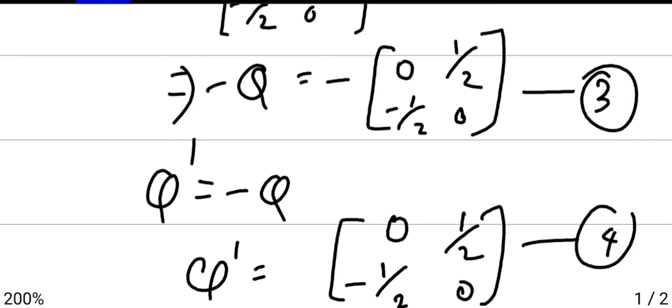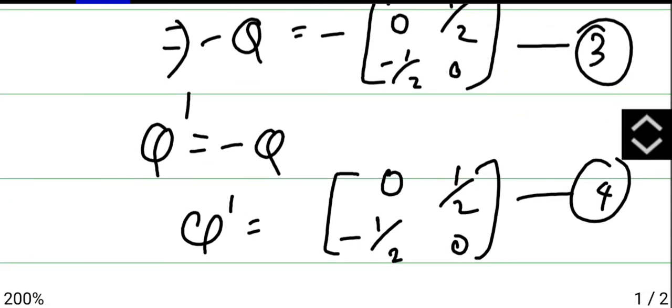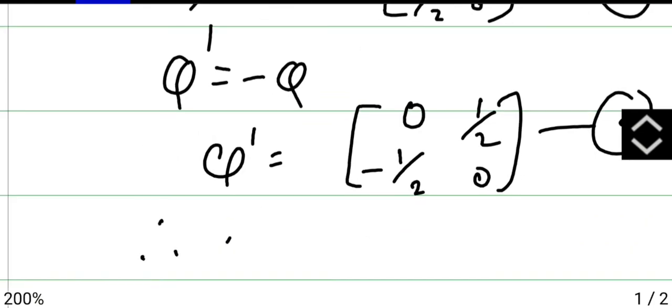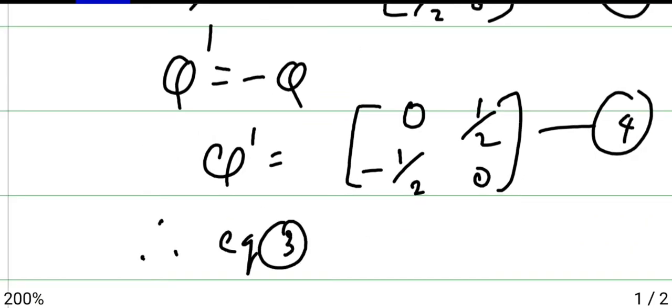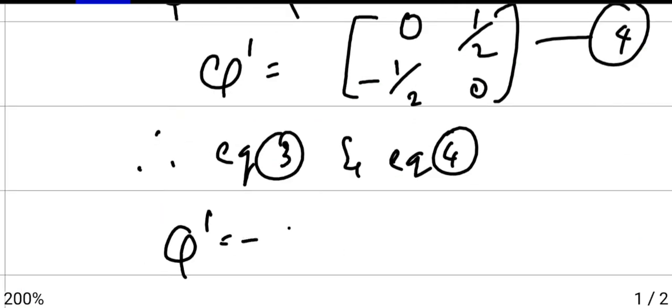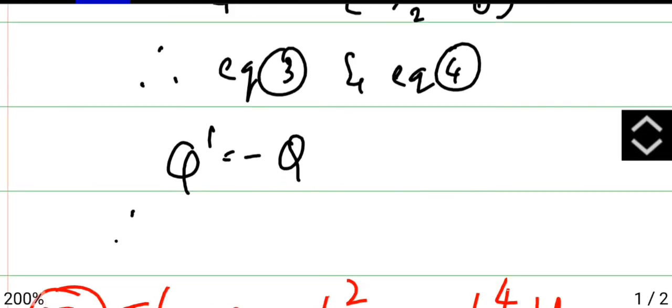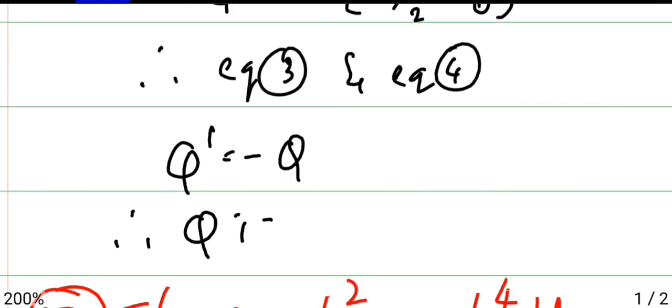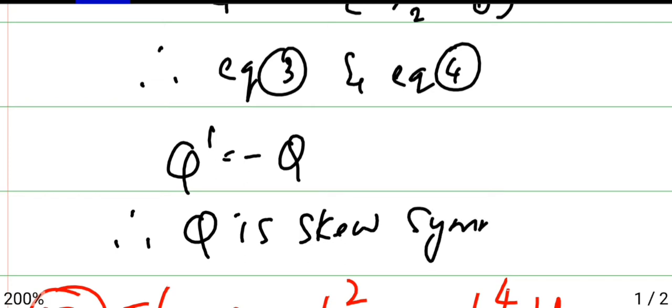This is 4. Comparing equation 3 and equation 4, we prove that Q dash is equal to minus Q. Therefore, Q is skew symmetric. So this is how you prove symmetric and skew symmetric.